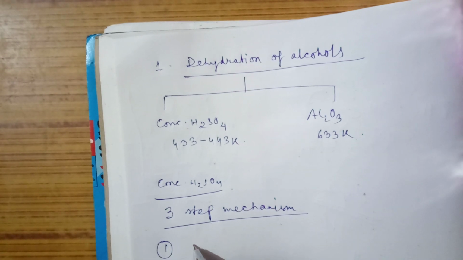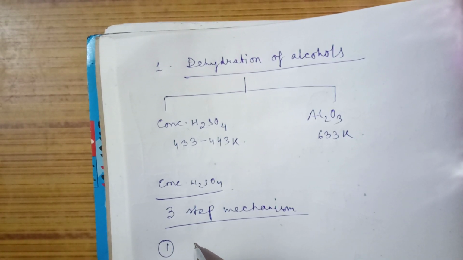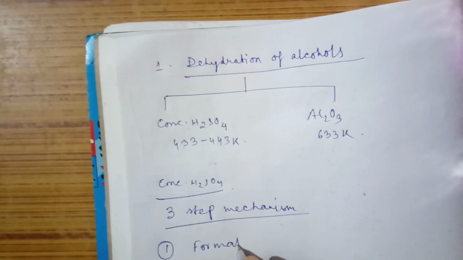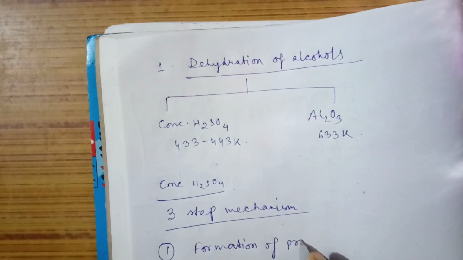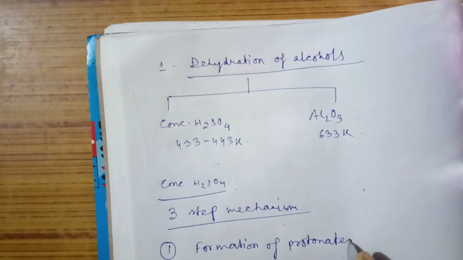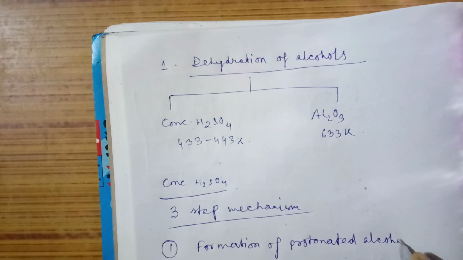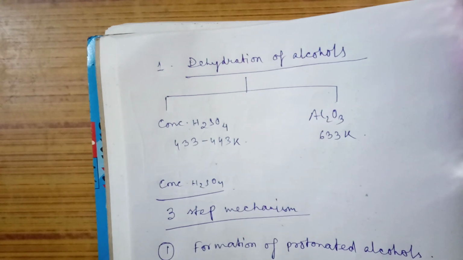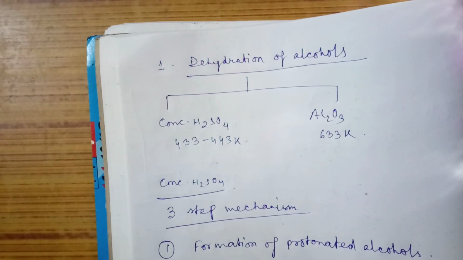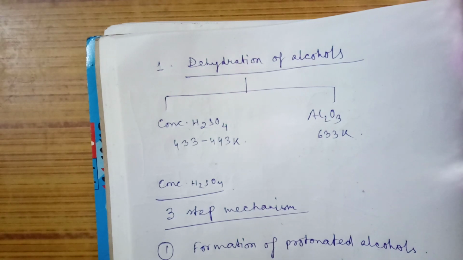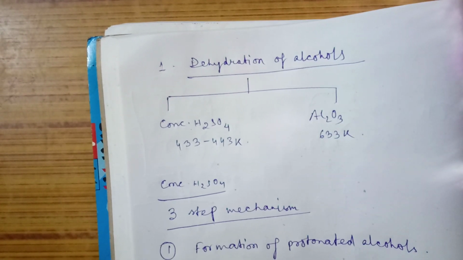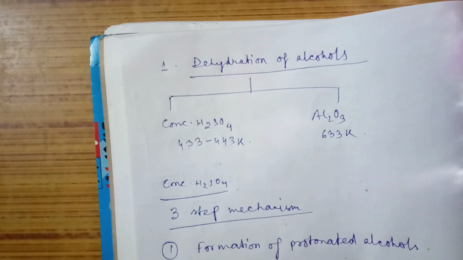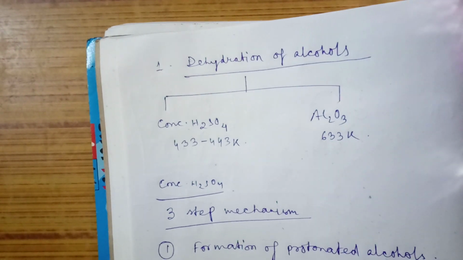First step is formation of protonated alcohol. Suppose I have taken CH3CH2OH, concentrated sulfuric acid. From there we are attacking H plus to the alcohol, and we will ultimately get CH3CH2OH2 plus.